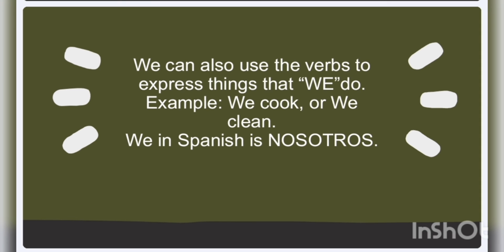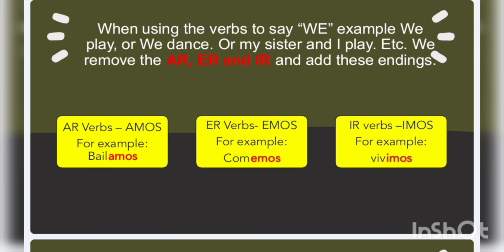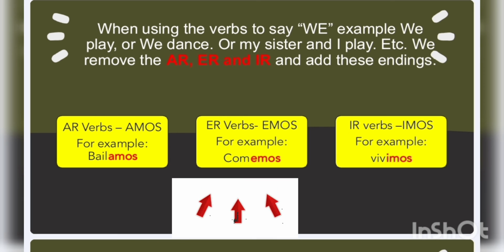But remember, you might not necessarily see the word for we. You might see my mother and I, my sister and I, my cousins and I, etc. So whenever it is that you want to say we do a particular chore, you simply remove the AR, ER, or the IR from off the verb, and then you'd add these endings.